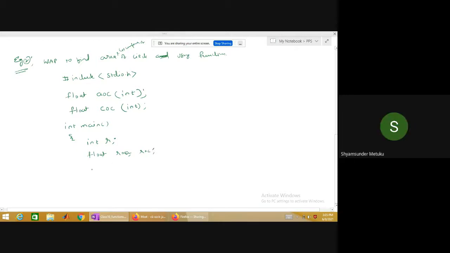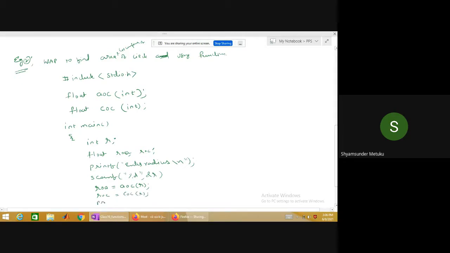Okay, then what I'll do, printf "enter radius", correct or not? Then scanf, percent d because it is an integer, ampersand of r. Then simply ROA, the result of area, is equal to AOC(r). Result of circumference is equal to COC(r).